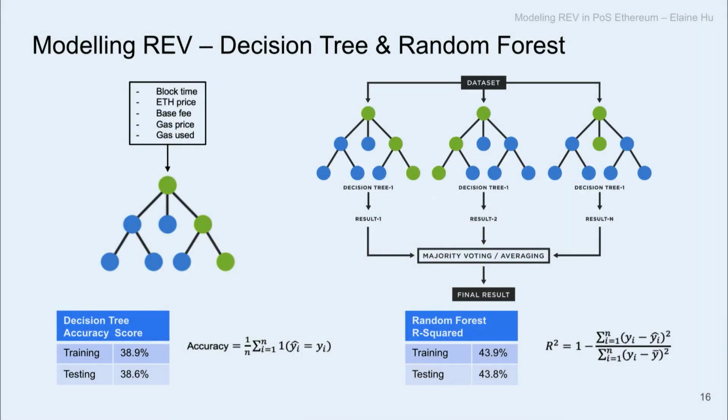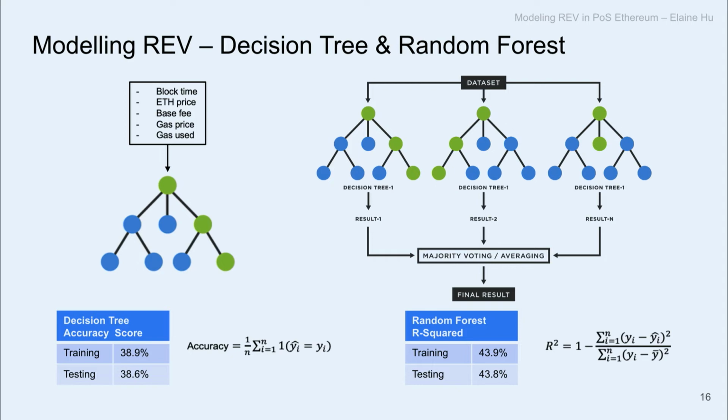So now looking at the models, I've tried a few. The first one I tried is the decision tree. Here I'm trying to estimate REV as a class, a bucket. The decision tree will predict the probability of REV falling into a specific bucket, let's say 0.1 ETH to 0.2 ETH. As you see, the accuracy score is very low. Accuracy score is just the percentage of correctly predicting the class. So we are only able to predict 39% correctly, not very good.